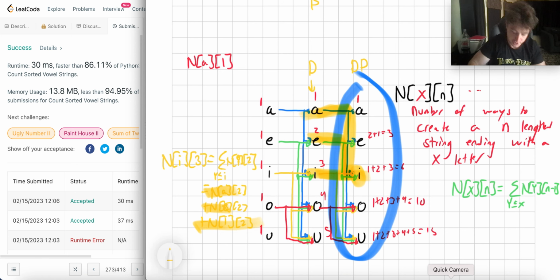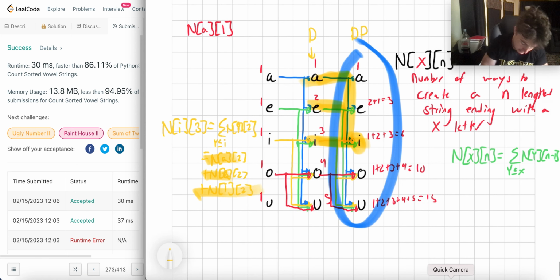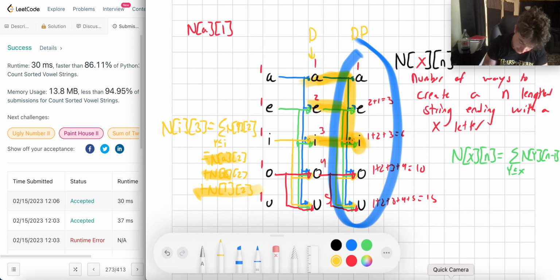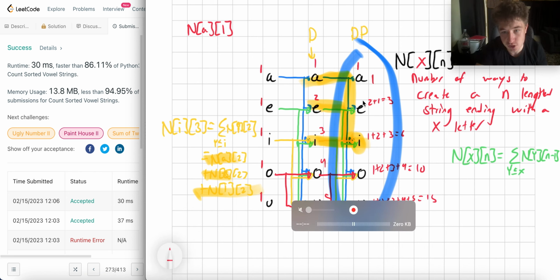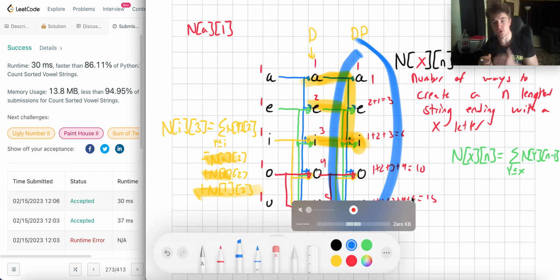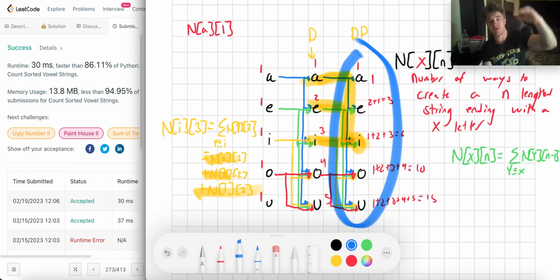one thing you'll notice here, right, is like, this is 1, and this is 2 plus 1, and this is 1 plus 2 plus 3. This is 1 plus 2, and this is 1 plus 2 plus 3, and this is 1 plus 2 plus 3 plus 4, and this is 1 plus 2 plus 3 plus 4 plus 5. So essentially, because the way that this works is everything's just based on itself and everything that comes before it, there's this running sum idea, right?